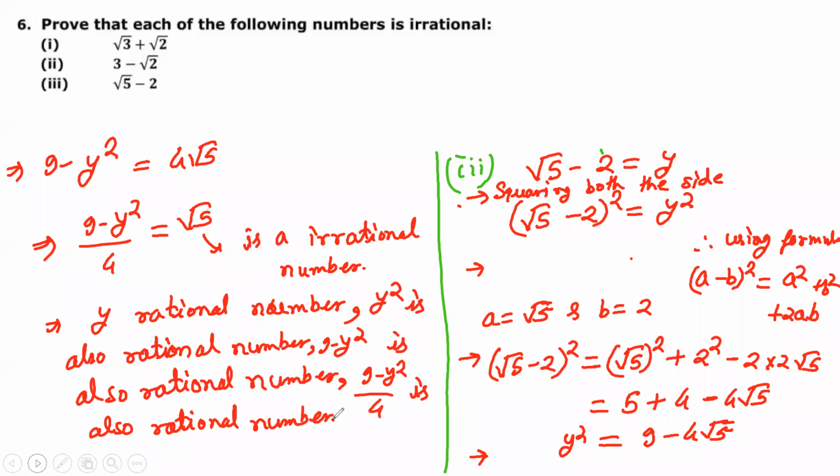But it is equal to under root 5, that is an irrational number. So we can say our assumption was wrong. This is called the contradiction method. It must be very clear to you. Please let me know. Okay, so I am clearing the screen.